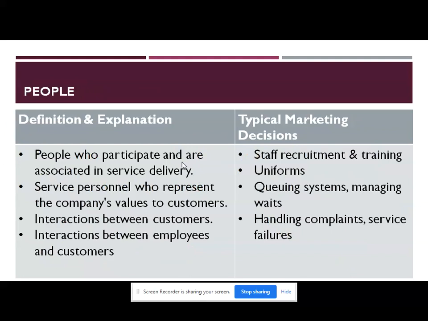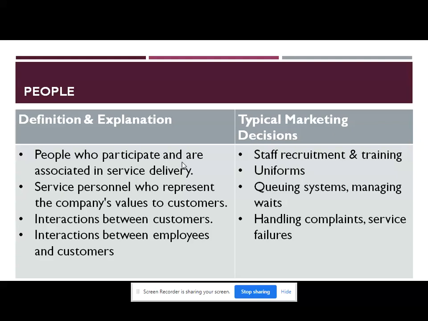That P is also important and it is termed as people. People are the sales force associated with the given services. Now how can we define and explain people? People are who participate and are associated with the service delivery. The service personnel who represent the company's value to the customers. So interaction between the customers and the salesperson, and interaction between the employees and the customers are an important part